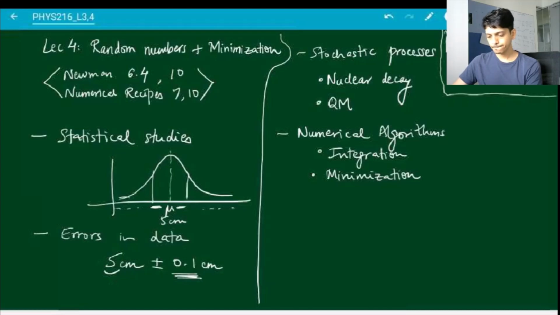Possibly more as well. You can find some resources online which will discuss them. So first question is, what do we mean exactly by a random number?